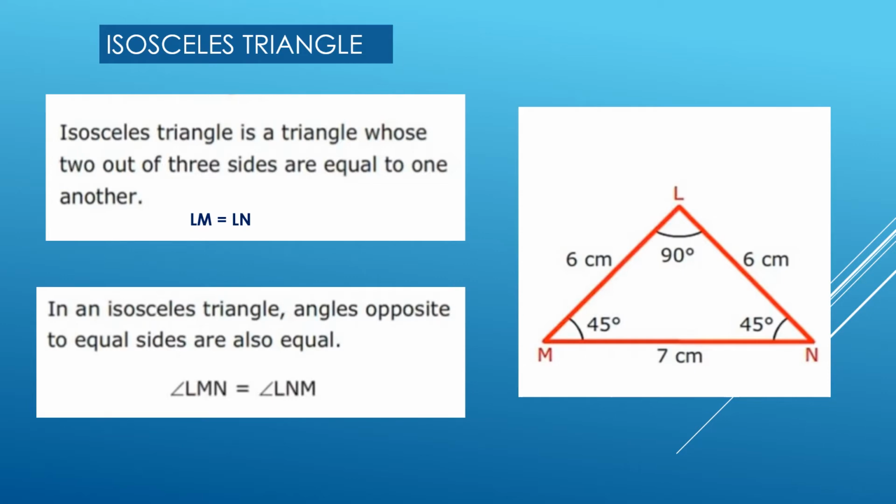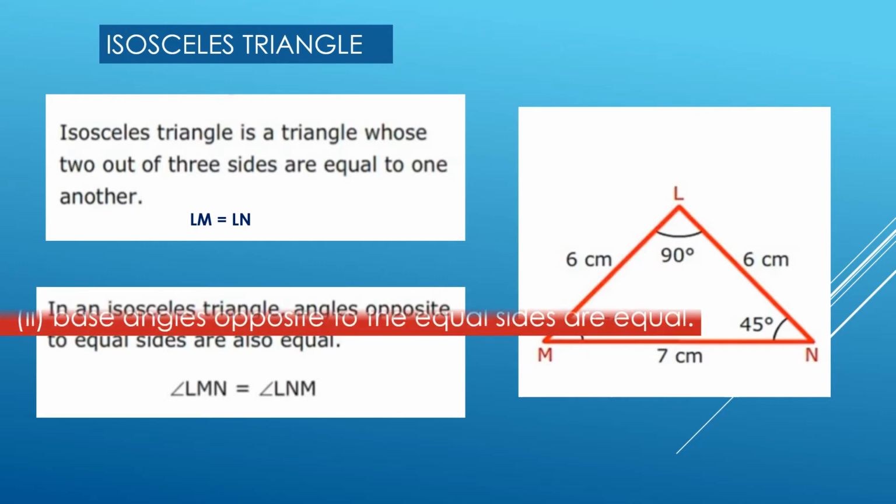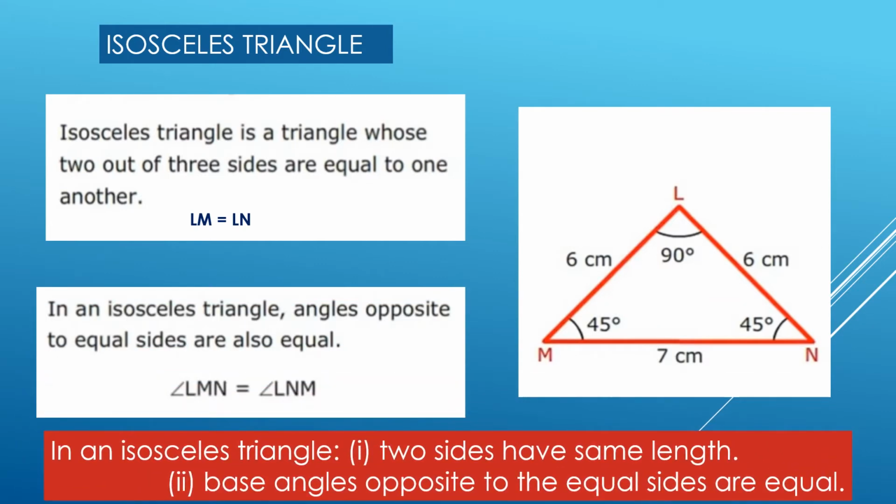The angles opposite to the equal sides are called the base angles of the isosceles triangle. Thus, we can say that the base angles of an isosceles triangle are equal in measure. Thus, we can conclude that in an isosceles triangle, two sides have the same length and the base angles opposite to the equal sides are equal.